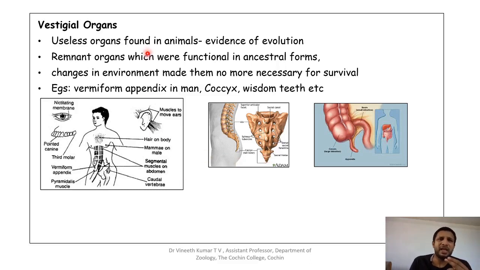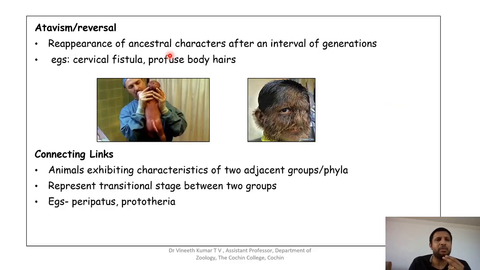And there are many vestigial organs in man, like the pointed canines, then the wisdom tooth, which is a third molar, the vermiform appendix, the caudal vertebra, and the hairs on the body. Then the mammae in males, which do not have any function. Then you have the muscles to move the ears. We have the muscles, but we can't move them because they are vestigial. Next is the nictitating membrane, which is also a vestigial structure. So these are some of the examples of the vestigial structures seen in man.